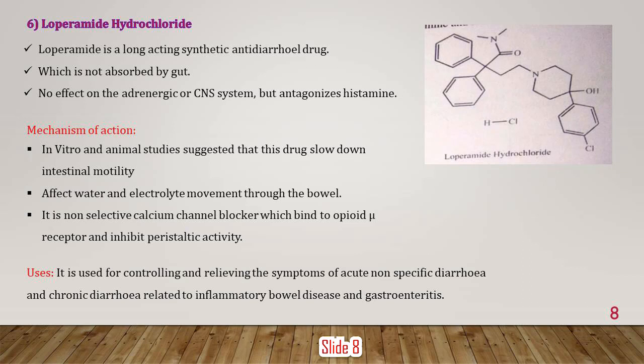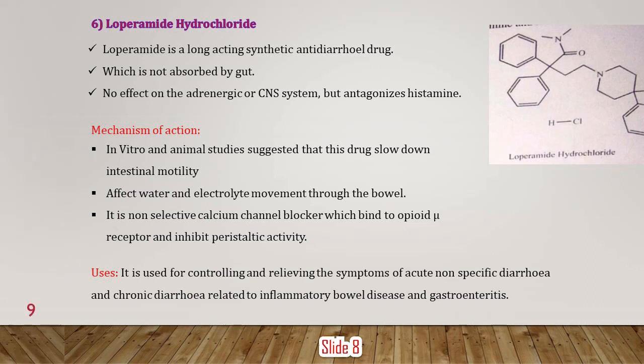The mechanism of action behind that, in vitro and in animal studies, suggested that this drug slowed down intestinal motility and affected the water and electrolyte movements through the bowel. It is a non-selective calcium channel blocker which binds to the opioid mu receptor and inhibits peristalsis. It is used for controlling and relieving the symptoms of acute non-specific diarrhea and chronic diarrhea related to inflammatory bowel diseases and the gastrointestinal tract.